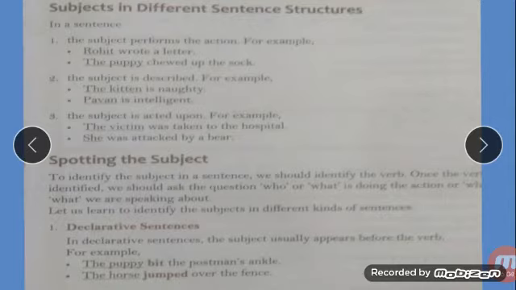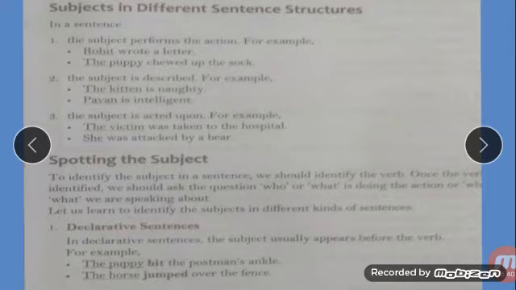Here you just ask the question: who or what is doing the action? Just ask in the sentence, who is doing the action? Who is doing the action? कौन क्या कर रहा है? पप्पी कर रहा है ना जो कर रहा है. So who is doing the action? The puppy is doing the action. So the puppy is the subject and bit the postman's ankle. So what is the verb, children? What work is the puppy doing? What action is the puppy doing? Puppy क्या कर रहा है? Bit कर रहा है. So bit is the verb.